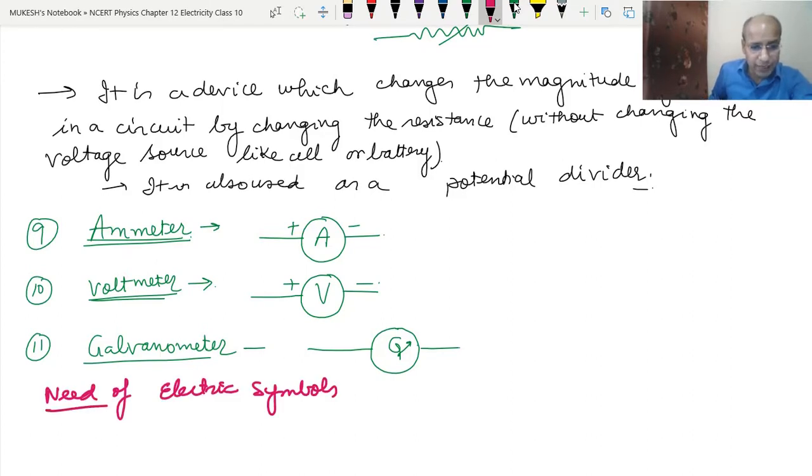Need of electric symbols. Suppose you want to draw a fan, AC, heater, bulb, there are so many appliances used at home. It will be very difficult to draw the original diagrams in the circuit diagrams. So rather than using the original diagram, we just use the symbols so that we can come to know what thing is connected and how they are connected in a different circuit.